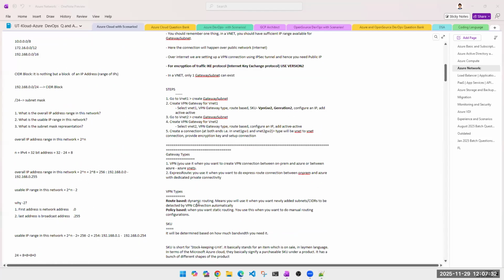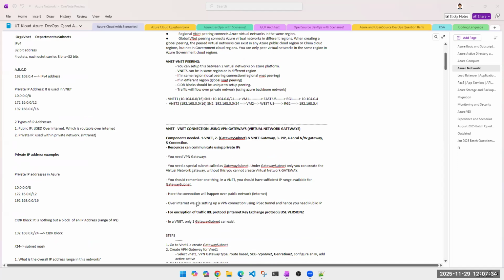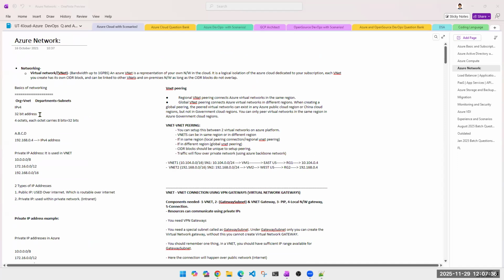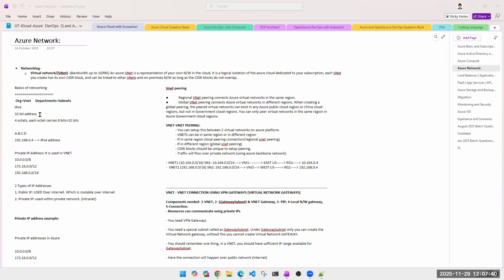Difference between ASG and firewall, I have already shared that with you. VNet and subnet, basic questions related to VNet and subnet. What is a VNet? What is a subnet? Can VNets talk to each other by default? Can subnets talk to each other by default? What if I have a /24 CIDR on a VNet and I have used that on one subnet? Can I have another subnet? All the questions I have already given here. Please go through them.